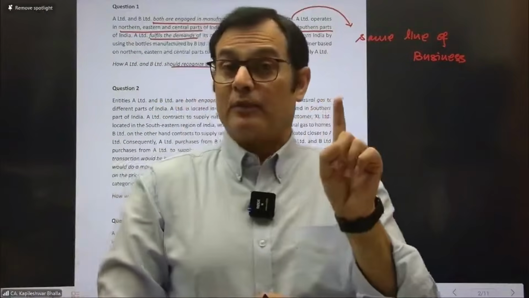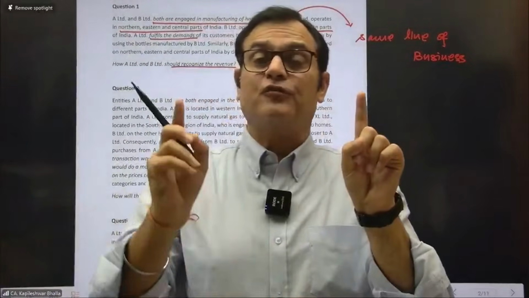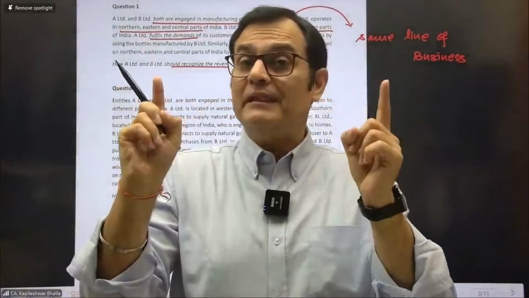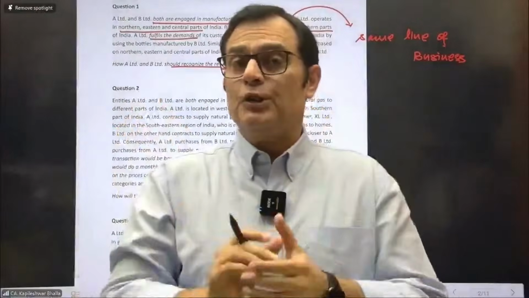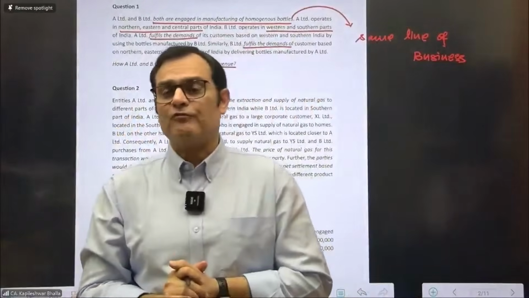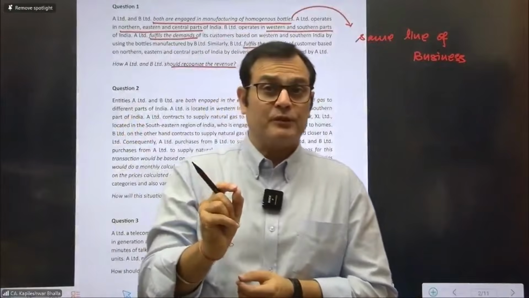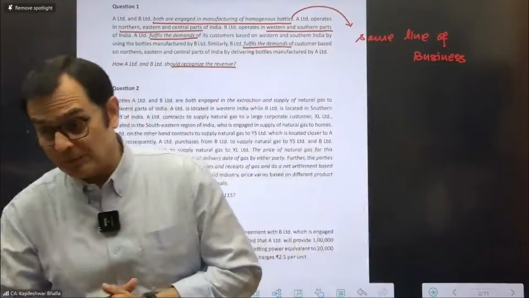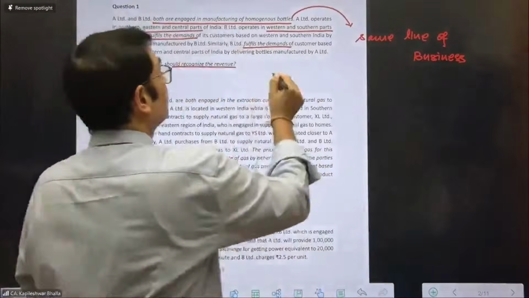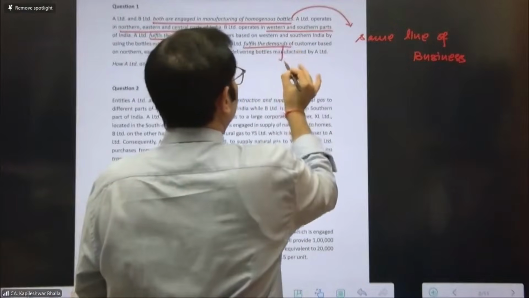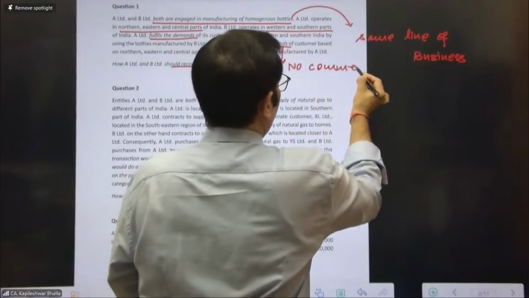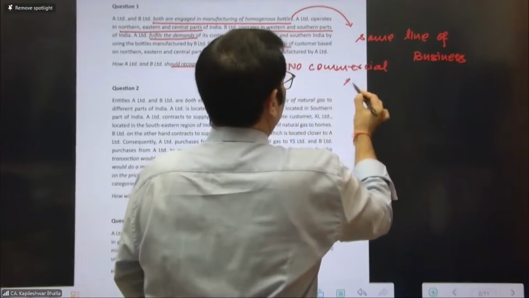They are into the same line of business, and A is fulfilling the demand of its customers by taking the help of B, and B is taking the help of A. Are we going to recognize revenue in the books of A as well as the books of B? And that's exactly right. No, it is not. Because in this particular case, the reason we can give is that there is no commercial substance.